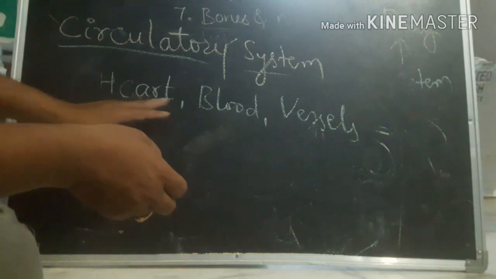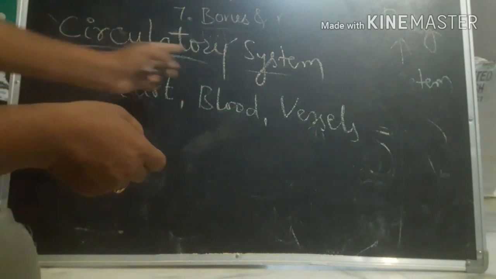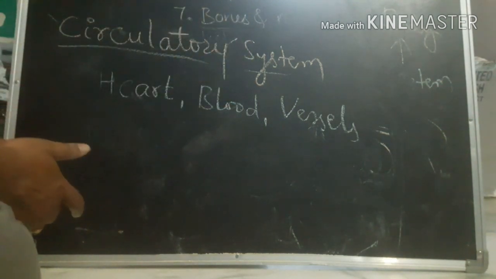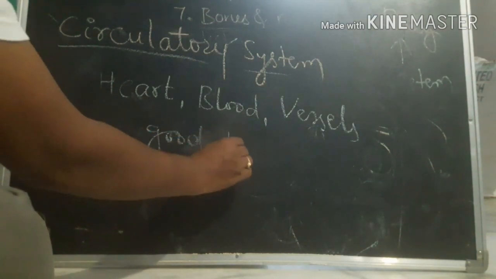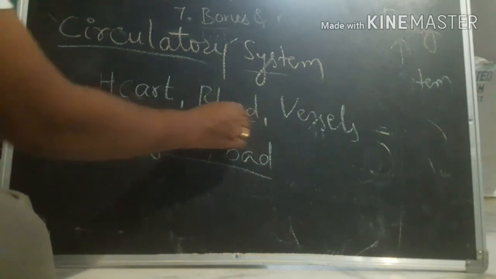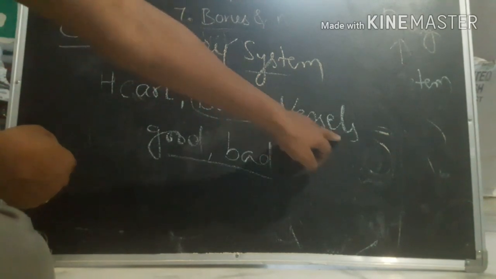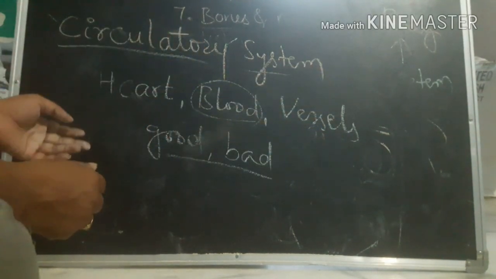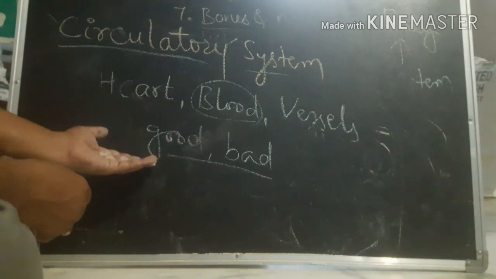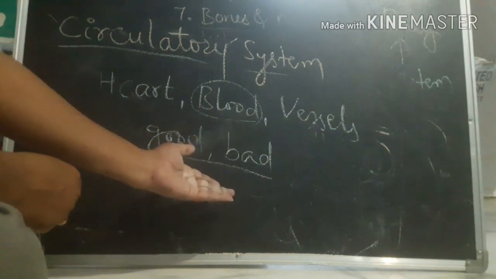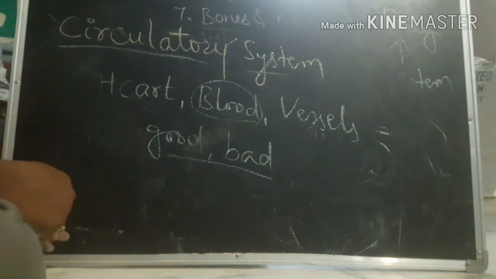So like that, heart, blood and vessels, the transporting system present in our body, is called the circulatory system. What does it transport? It transports good and bad materials through the blood. Who pumps the blood? The heart. Where does blood flow? In the tubes, means vessels, right? The good materials are oxygen, glucose, and whatever nutrients and vitamins get digested, and bad materials are CO2, urea, and whatever material is produced after body metabolism, right?